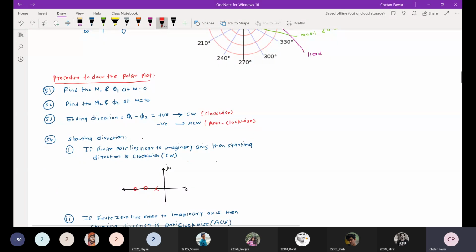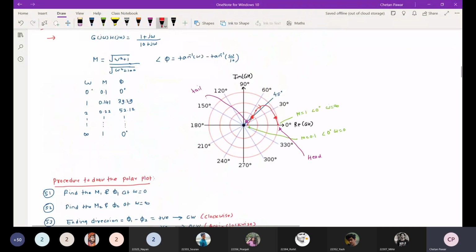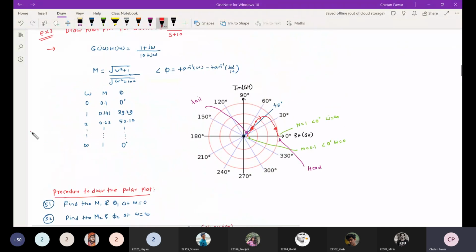Okay then, let us see that procedure. This procedure can be applied when you want to verify. For a subjective kind of exam, you can follow the procedure where you find the magnitude and phase at each frequency, approximately.